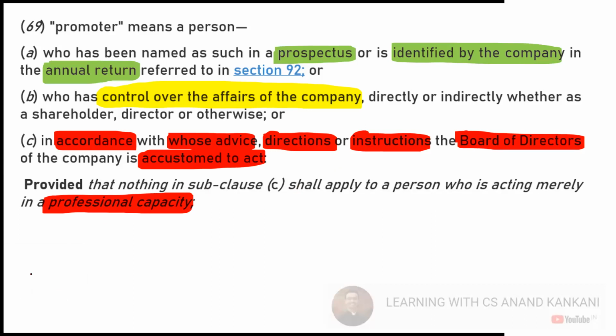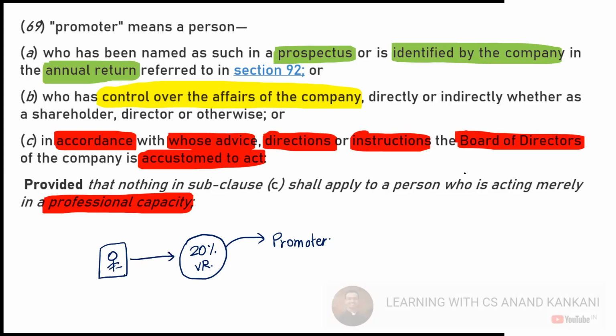So tell me one thing, is a person being a promoter or not being a promoter dependent upon the shareholding of the person? Can I say I have 20% voting rights in the company and I want to become the promoter? Can this person become the promoter of the company? There is a person who holds 20% voting rights in the company. Can this person be called the promoter?